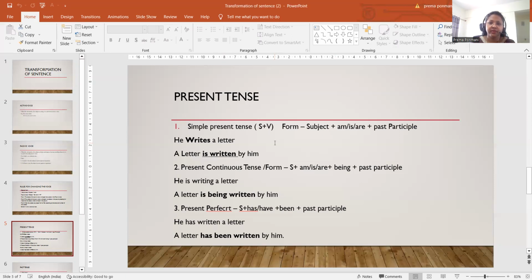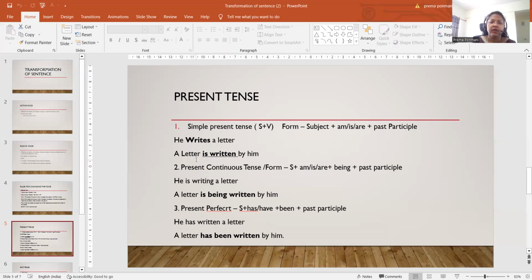the change of subject and object, or replacement of subject and object. So when you are replacing the subject he and the object letter, how will it come? So letter will come to the first and the subject he will come to the last. Okay, so a letter.